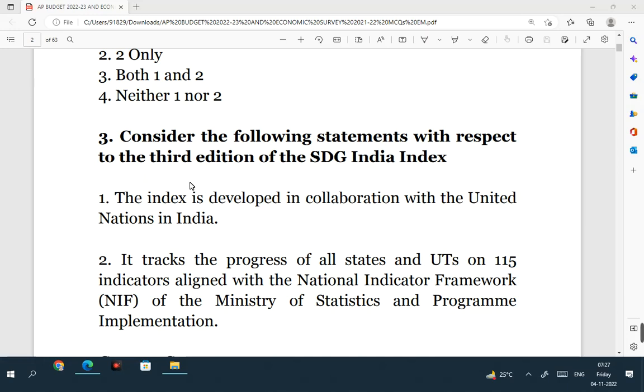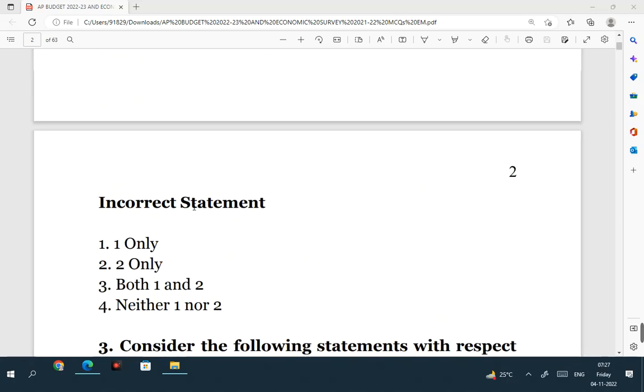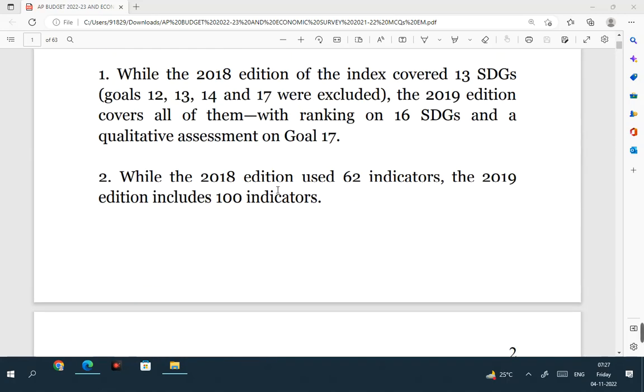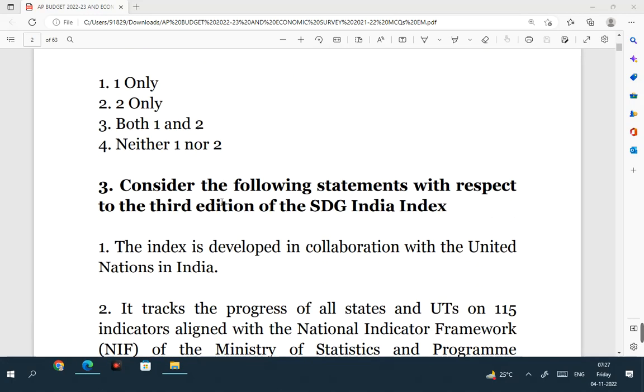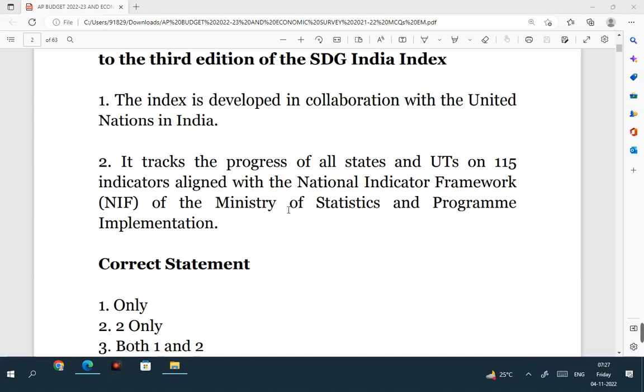Then this index tracks the progress of all states and union territories on 115 indicators. Remember, when compared to the first and the second edition, in the third edition, the number of indicators used is 115. Earlier we have seen 2018 made use of 62 indicators, 2019 made use of 100 indicators, and 2021 it made use of 115 indicators. All this is very important, you should remember.